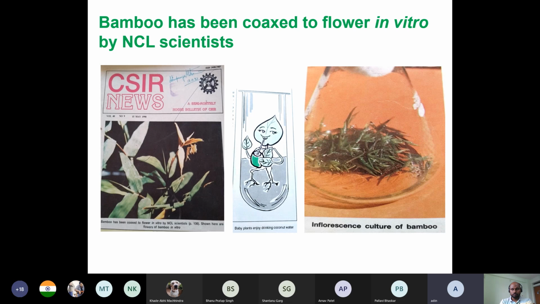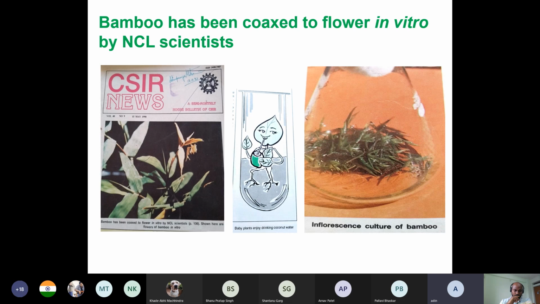That means in the tissue culture, they have these plants growing in the flask, and they manipulated the medium composition and lighting conditions, and to their surprise, the plants produced flowers even when they were inside the test tube. So bamboo has been forced to flower in vitro. In vitro means inside the test tube.